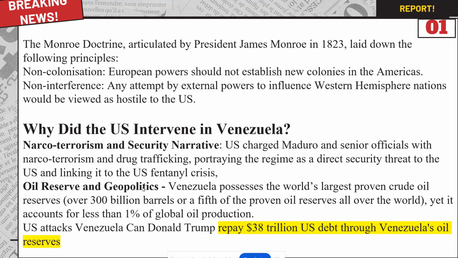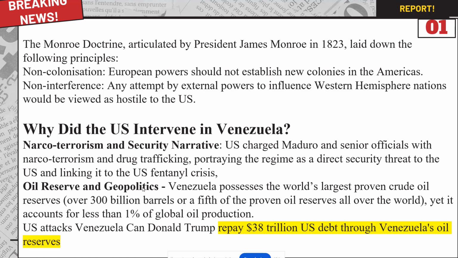So why did the US intervene in Venezuela? There are certain factors. First, they have set up a narrative of narco-terrorism and security. The US has charged the then president, the ex-president of Venezuela, Maduro, and his senior officials with involvement in narco-terrorism and drug trafficking in the country, and also supplying drugs to different states and countries. So it portrays this regime as a direct security threat to the US and links it to the US fentanyl crisis.